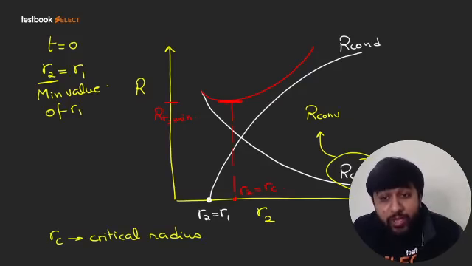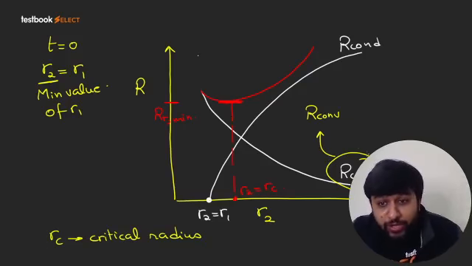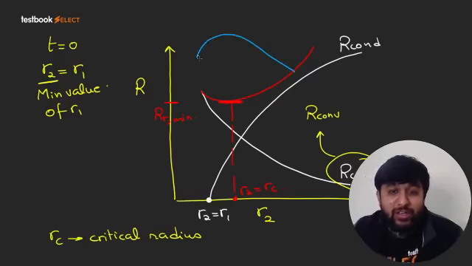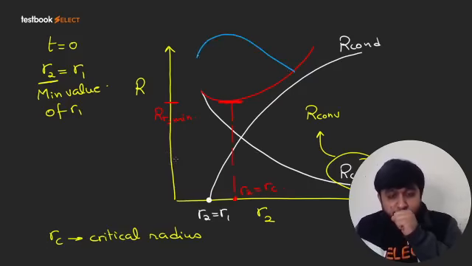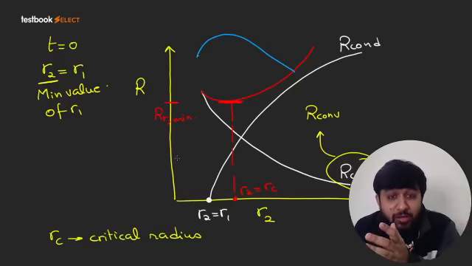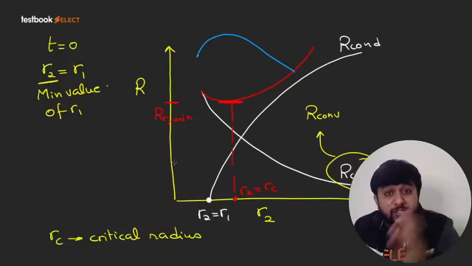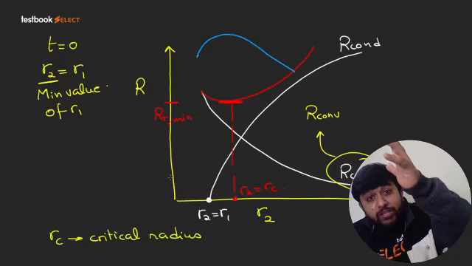So if we talk of resistance and heat transfer rate, the heat transfer rate will show opposite behavior to resistance. So see what is happening. As the value of R2 is increasing, the resistance is decreasing. If the resistance decreases, the heat transfer rate will increase.